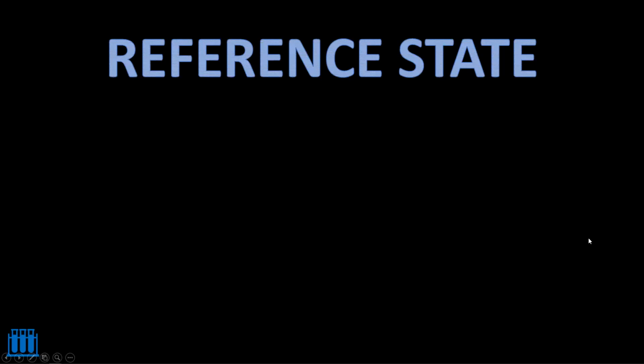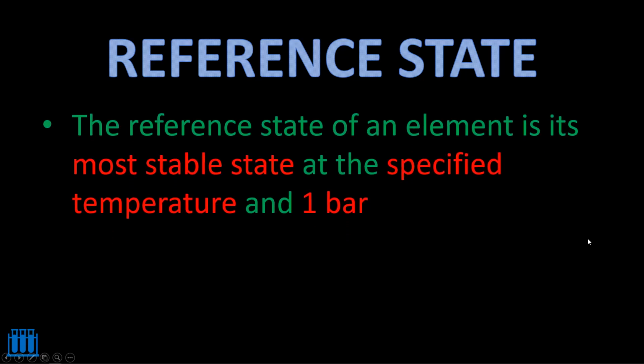So next we are coming to the reference state. What is reference state? The reference state of an element is its most stable state at the specified temperature and 1 bar. So look into this. Here we are telling that this reference state is going to be the most stable state at the specified temperature. That means here also we are not restricting the temperature, but we are restricting the pressure to be 1 bar. So at 1 bar pressure and a specified temperature, what would be the most stable state of an element? That is called its reference state.